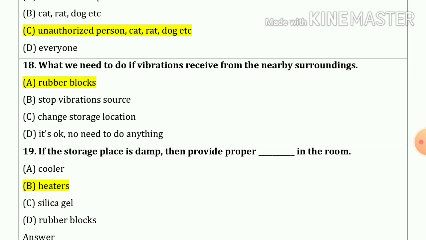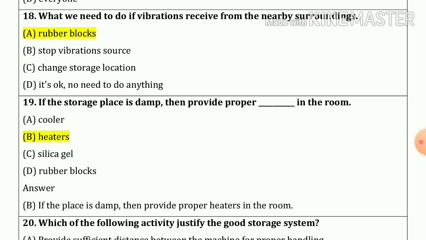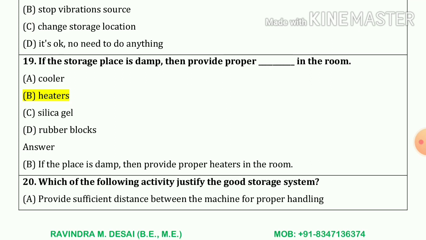Question number 18. What do we need to do if vibrations are received from the nearby surroundings? So our answer is we have to use rubber blocks. Option number A. Now 19 number. If the storage place is damp, then provide proper blank in the room. So our answer is heater. Option number B.